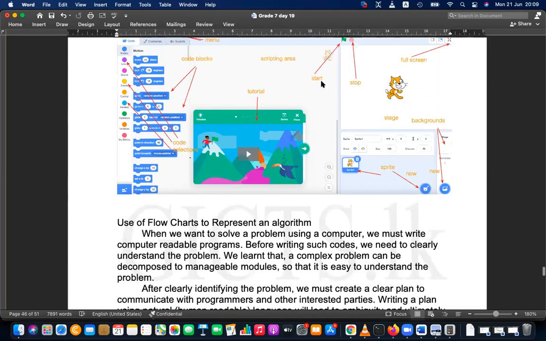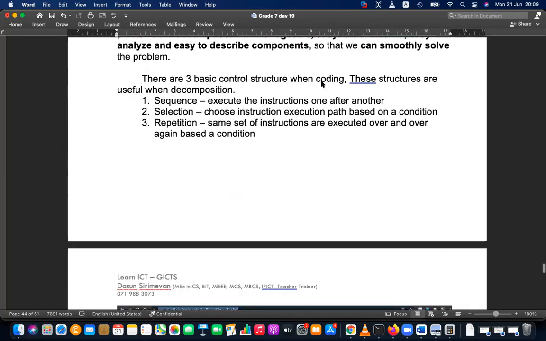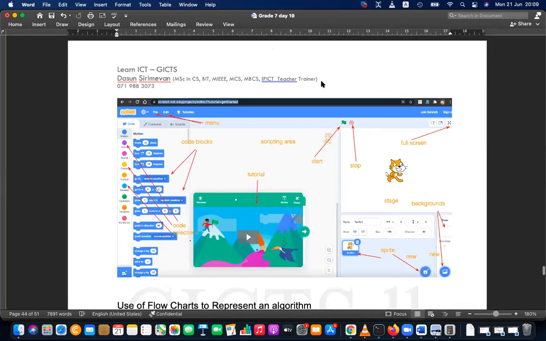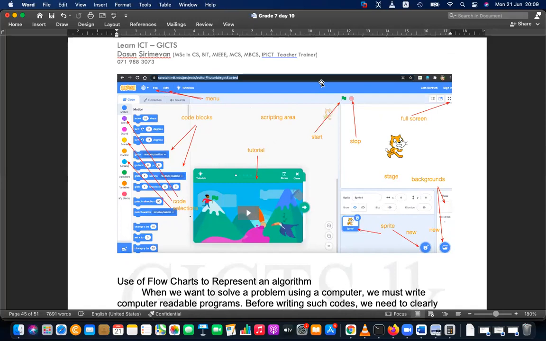Right, lesson summary. So first of all, we are learning about program development, right? In program development, that means how we are writing instructions to the computer. So in order to get something done from the computer, we have to instruct the computer, right? That is number one principle.